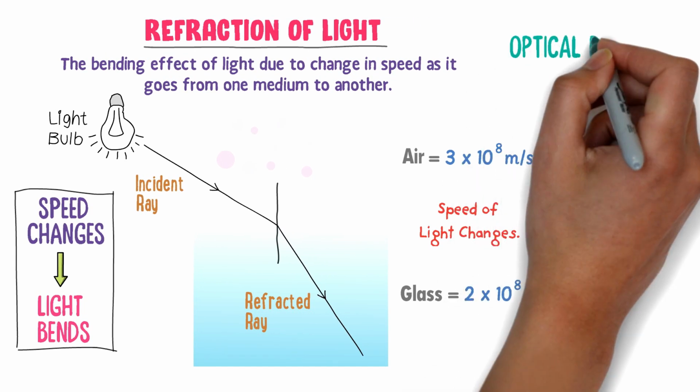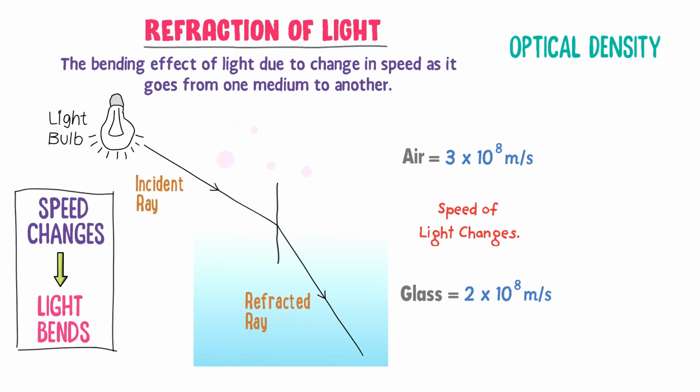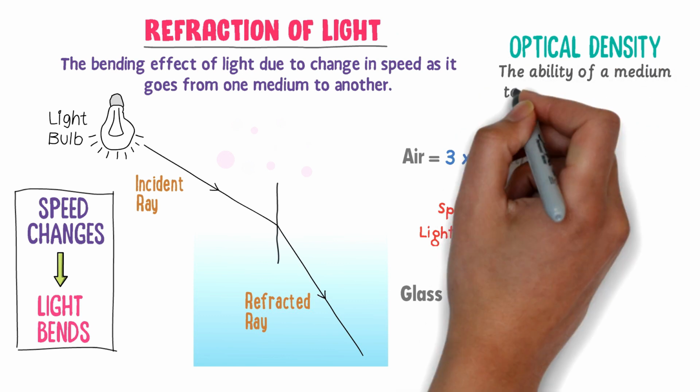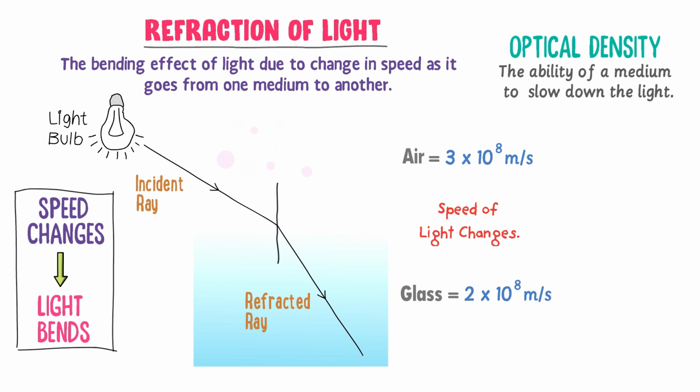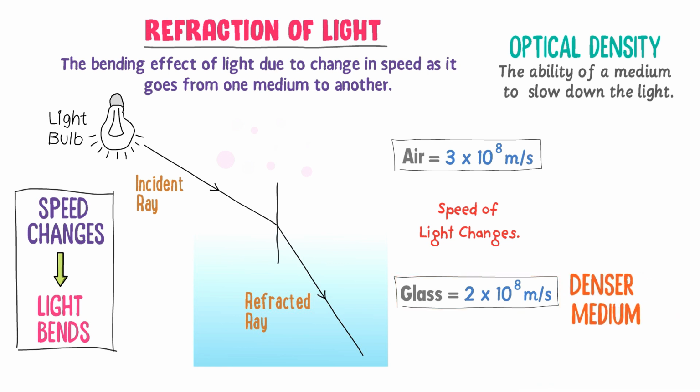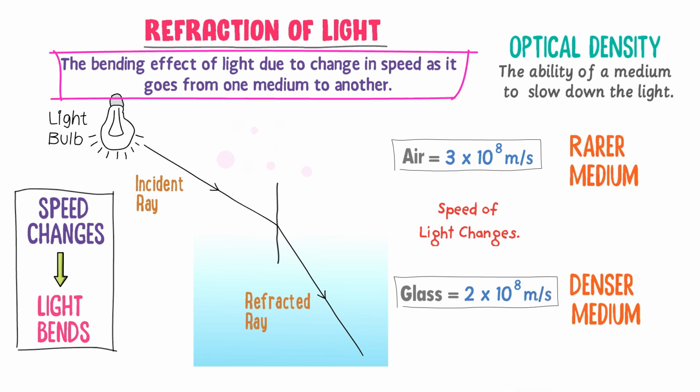Also, you must learn optical density of a material. Optical density is the ability of a medium or a material to slow down the light. For example, the speed of light in the glass is 2 into 10 raised to the power 8 meter per second, while that in the air is 3 into 10 raised to the power 8 meter per second. The glass has the ability to slow down the speed of light, so it is optically denser medium, while air is optically rarer medium. Thus remember that the bending effect of light due to change in speed is called refraction of light.